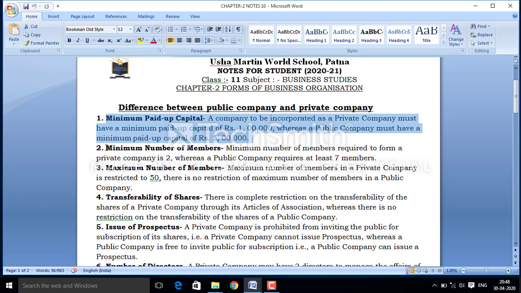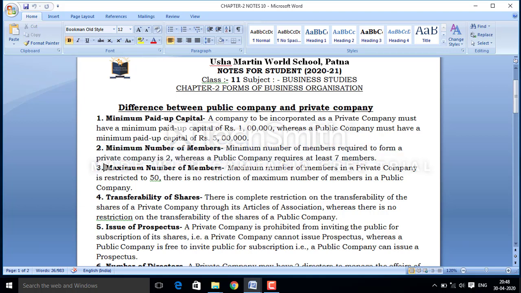Next is minimum number of members. A public company has a minimum of 7 members required for incorporation. Unless there are at least 7 members, it is quite impossible to get the incorporation certificate. But in case of a private company, only 2 persons are required for incorporation of the company.